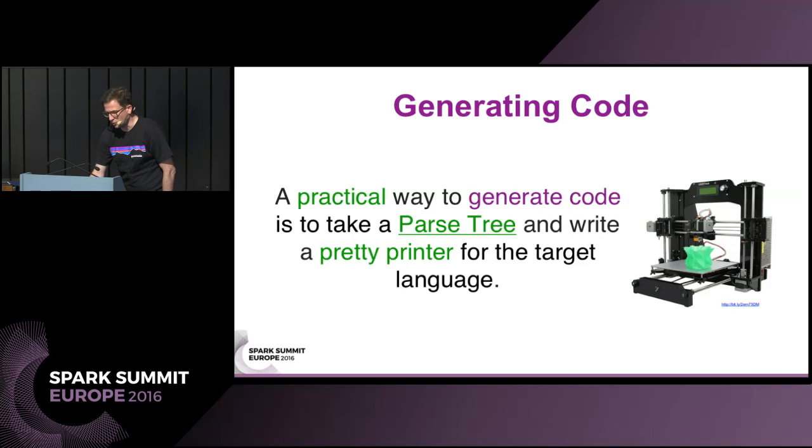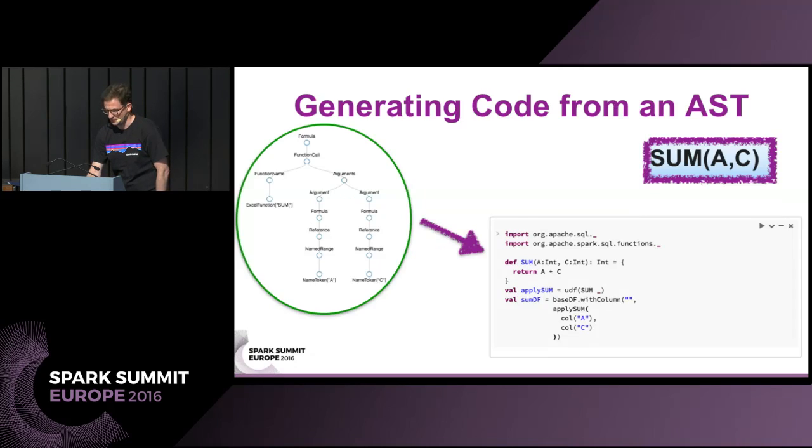A more practical way, however, is to take the parse tree rather than the abstract syntax tree, and write a pretty printer for it that produces code in the target language, Scala in this case.